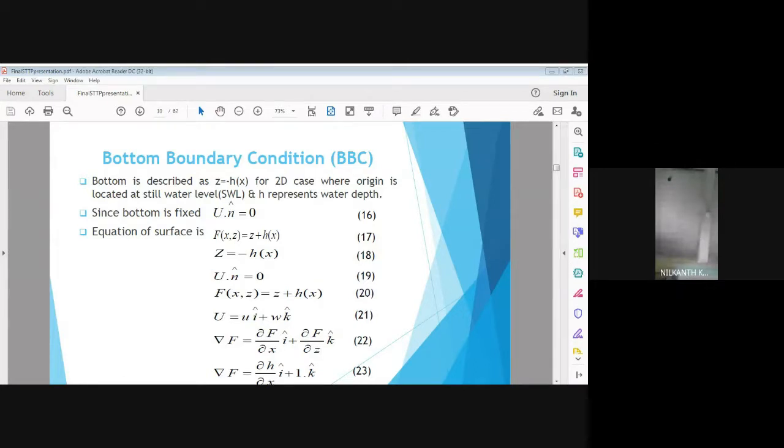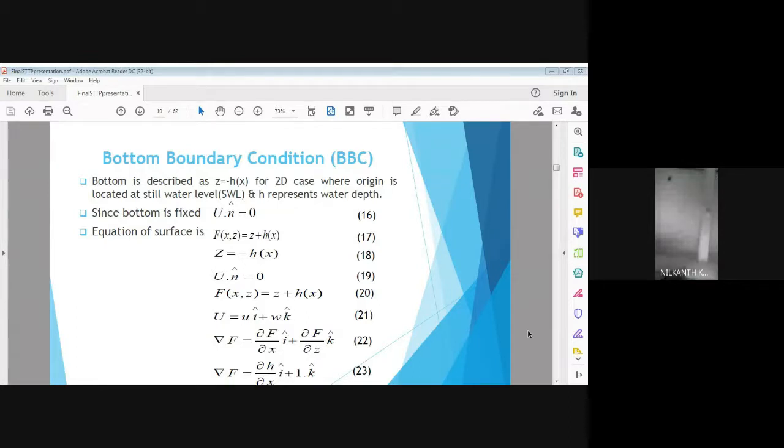Now there are 4 boundary conditions. Quickly I will go through these boundary conditions. First is the kinematic boundary condition. Then we talk about the ocean bottom. The ocean bottom is given by the surface equation, that is the height of